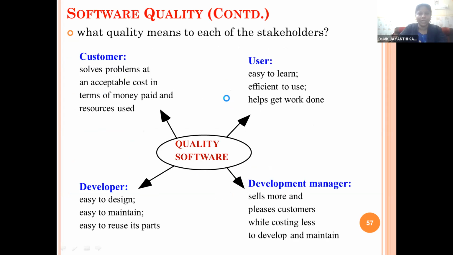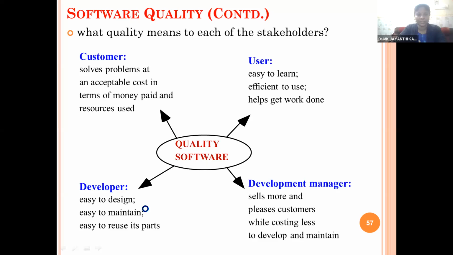And the quality is different for different kinds of stakeholders. We already discussed the 4 stakeholders of software engineering: the users, customers, developer, and development manager. For a user, the software should be easy to learn, efficient to use, and help get work done. Then the users will say the software is qualitative. For the customers, it should solve the problem at an acceptable cost. It should not be too costly or very cheap, and whatever money they are paying, it should fulfill their needs.